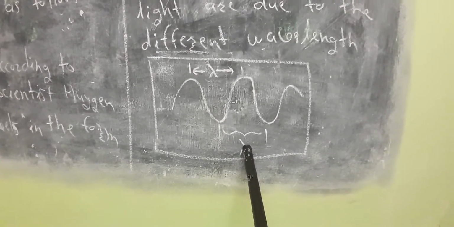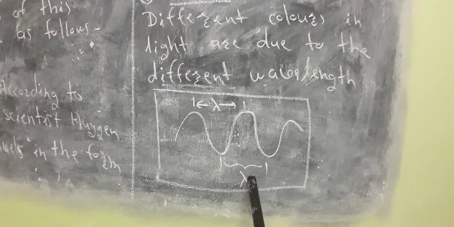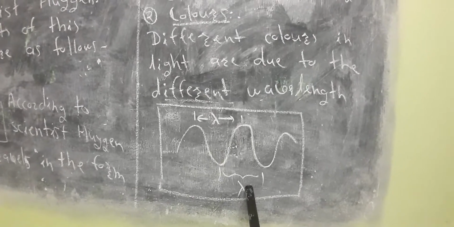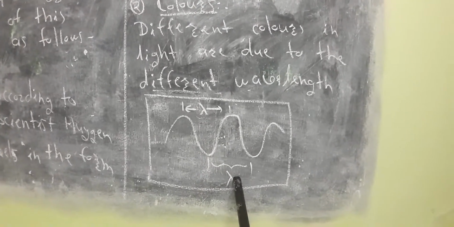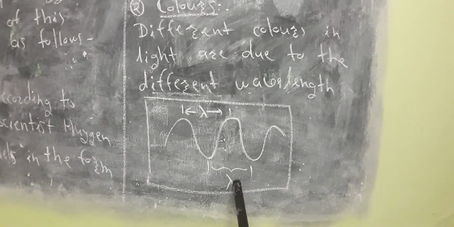The symbol is lambda. So this lambda is responsible for the different colors. For one color, lambda is different. For a different color, lambda is different. So according to scientist Huygens, this concept is given by scientist Huygens about the color.